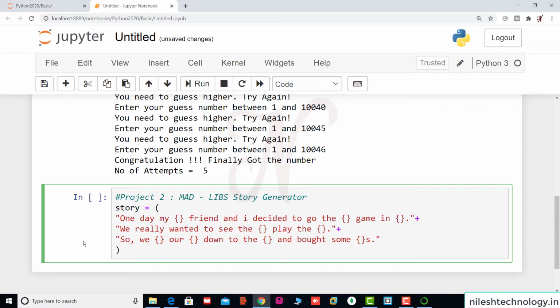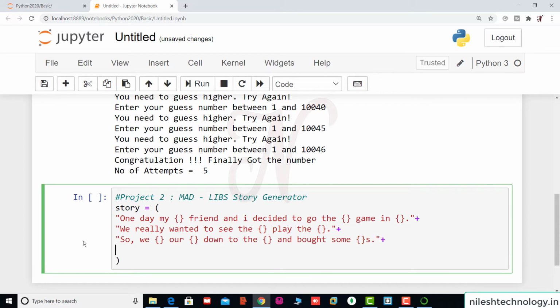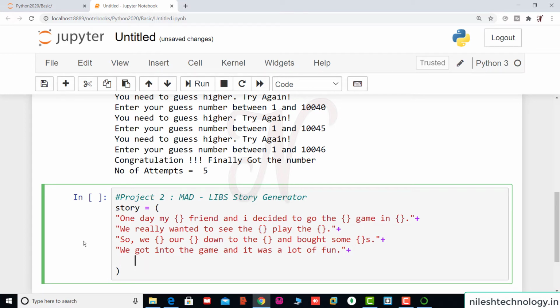Again we concatenate the next one. So we got into the game and it was a lot of fun.